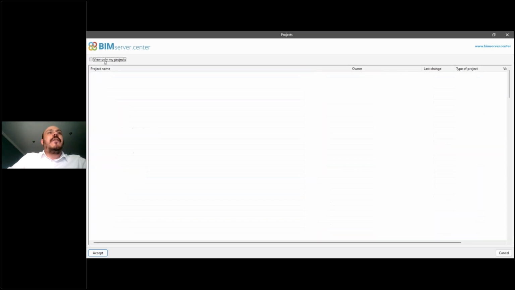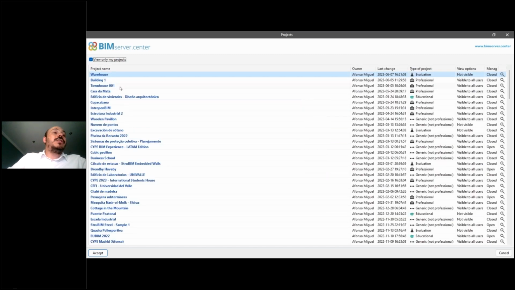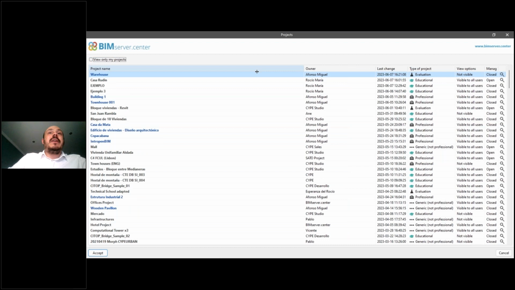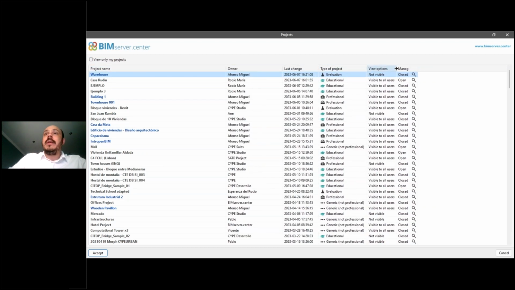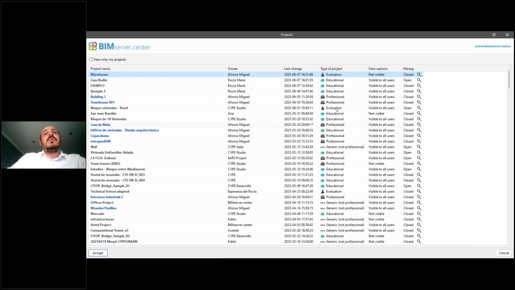I can also filter and show just the projects that I've created before. One very nice new feature is that now we have more information about the softwares available here in the software. Actually, this information was always available on the platform. If you navigate through your internet browser, you can also find this kind of information.